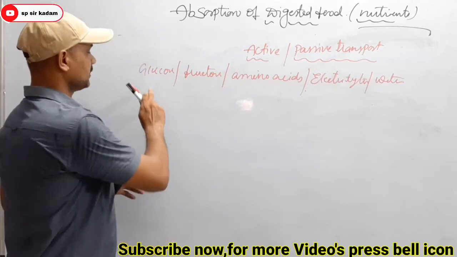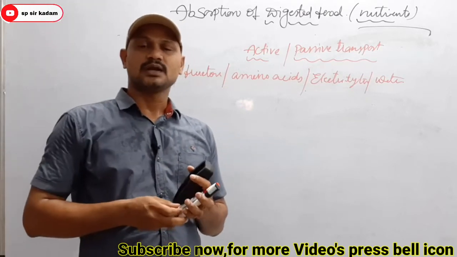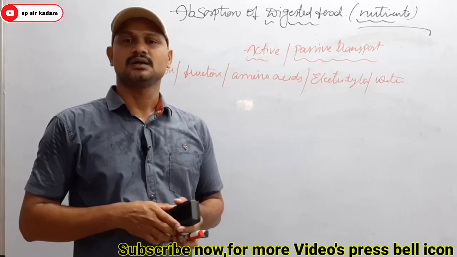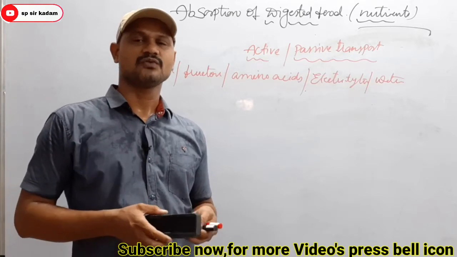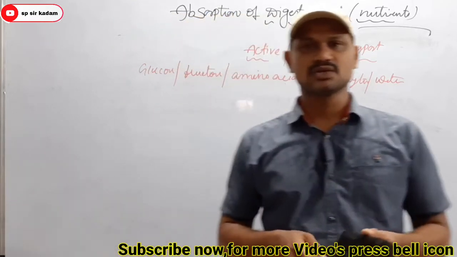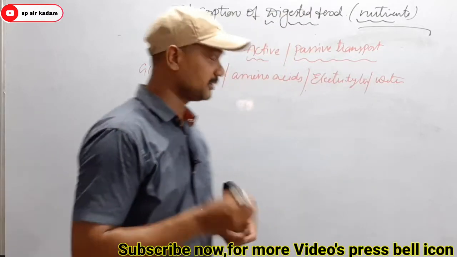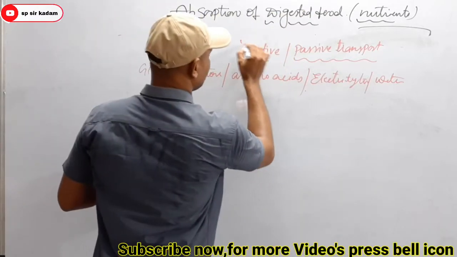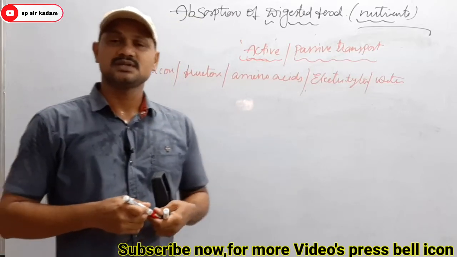Okay, so glucose, galactose, amino acids, and a few sodium ions are transported to the intestinal mucosa by the process of active transport mechanism, and from the intestinal mucosa into the blood by the process of passive transport mechanism. It means, how can we define the active transport mechanism? Active transport mechanism is nothing but what?